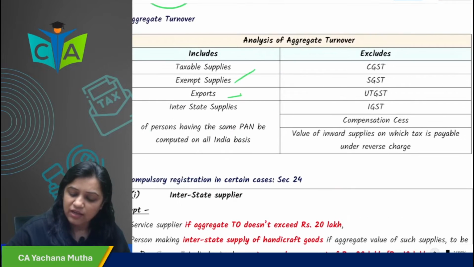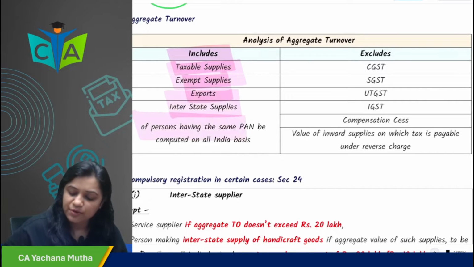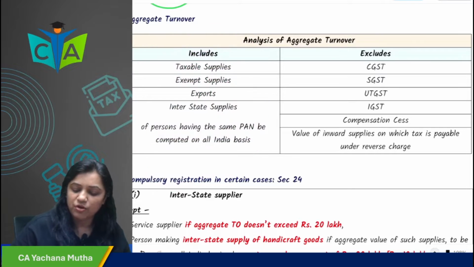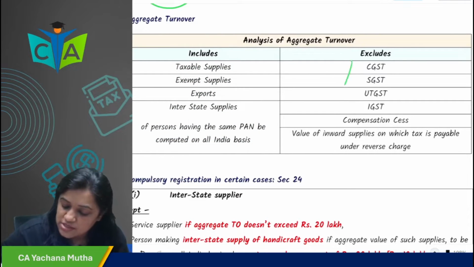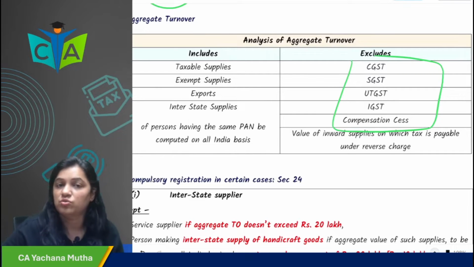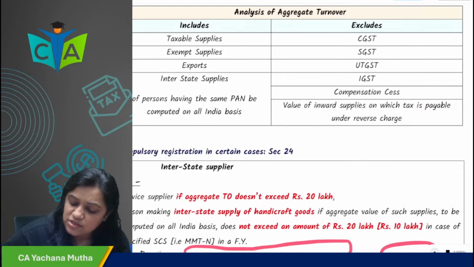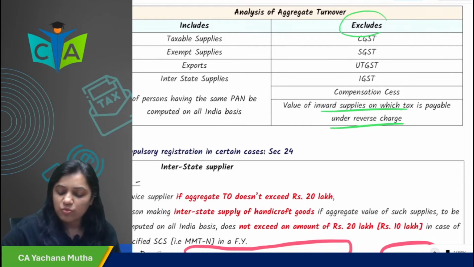Okay. So aggregate turnover includes what? Taxable supply, exempt supply, exports, interstate supply of the person having the same PAN. It is to be computed on all India basis. However, it excludes GST, CGST, SGST, UTGST, IGST and compensation cess, and the value of inward supply on which tax is payable under RCM. Value of inward supply on which tax is payable under RCM is to be excluded.